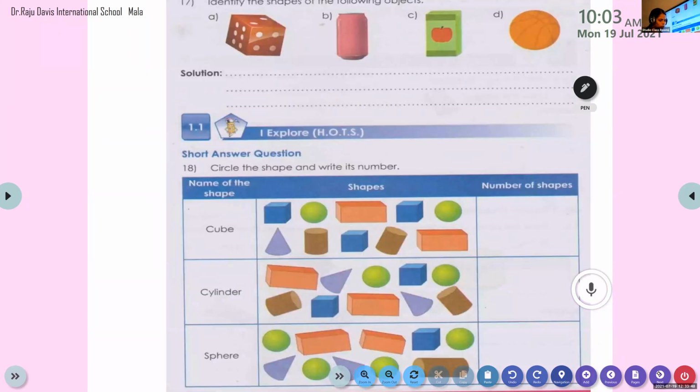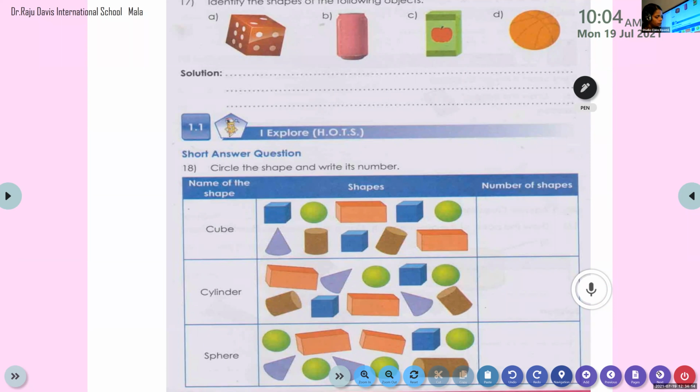And we have question number 17. Arnav, please unmute and read question number 17. I-D-E-N-T-I-F-Y, identify. The.